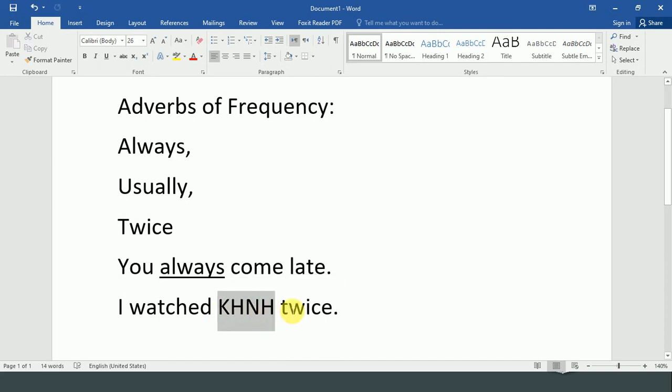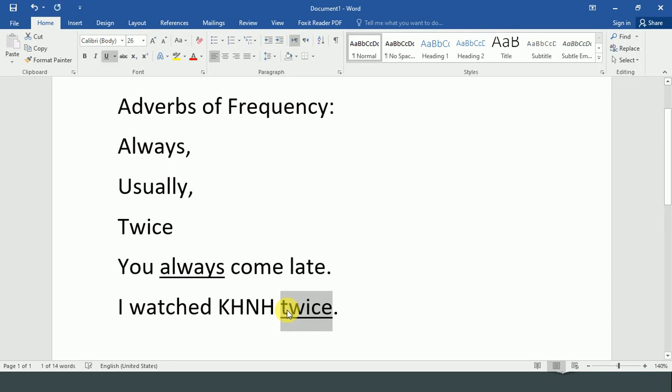It's a Bollywood movie. I watched KHNH twice. If I tell you the reality, I watched that more than twice, even 16 or 17 times. So now if I ask you, how often or how many times did you watch KHNH movie? You say twice. So the word twice answers how many times an action happens.